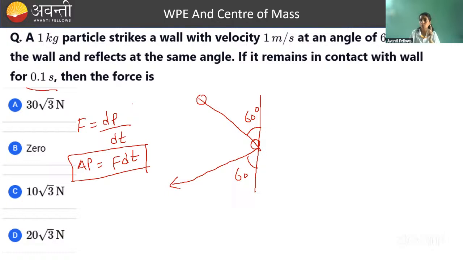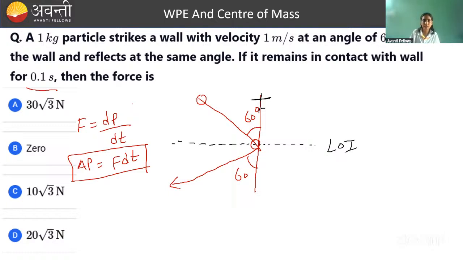So first draw the line of impact. Collision is happening between wall and the ball. So line of impact will pass through the center of mass of the ball. So it will pass something like this, perpendicular to the wall. So this is the line of impact. So along line of impact, we will do momentum conservation. And whatever line is perpendicular to the line of impact, this line along the wall, along this line, velocity of body will remain same. हमेशा याद रखना, इस लाइन के along velocity क्या रहेगा, same. And इस लाइन के along, that is LOI, along that line you will conserve momentum.